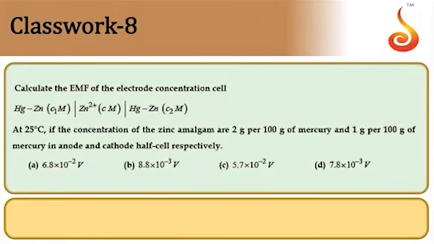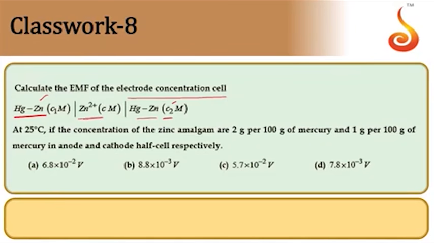Eighth one. Calculate the EMF of an electrode concentration cell. Here the zinc amalgam is taken on both sides, so zinc is the electrode used here, and the concentration is different. In an electrode concentration cell, C1 is the concentration of the electrode at the anode, C2 is the concentration of the electrode at the cathode, and C is the concentration of ions which are common to both.